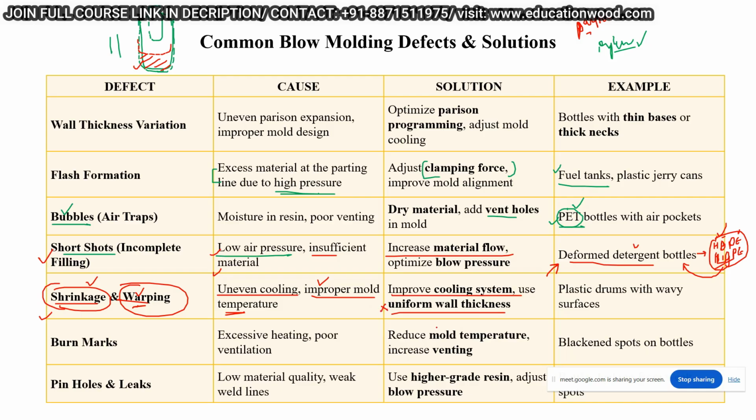Uniform wall thickness is not always possible because of the component design. There is always a possibility of variation in the wall thickness of the component. If the component has a complex geometry, we can't consider uniform wall thickness.